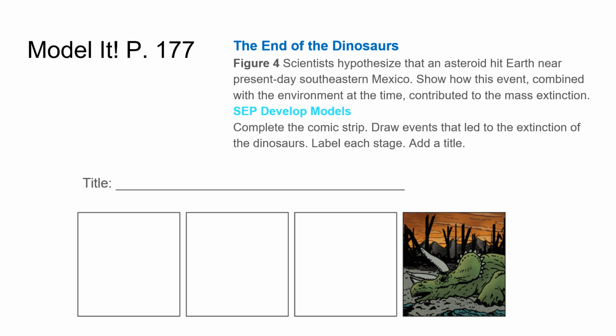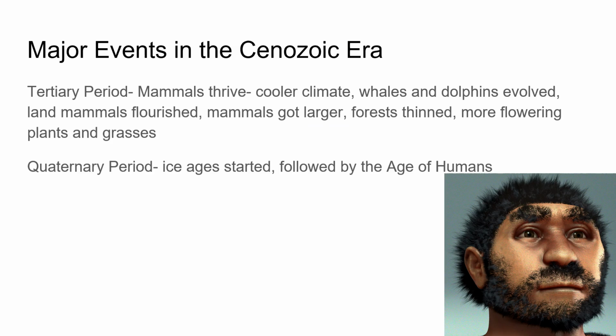Remember that generally we should show something like the asteroid striking Earth, spreading dust through the atmosphere and causing climate change, which led to the death of the dinosaurs. So you can kind of draw that however you want, but just making sure that you understand kind of how that happens.